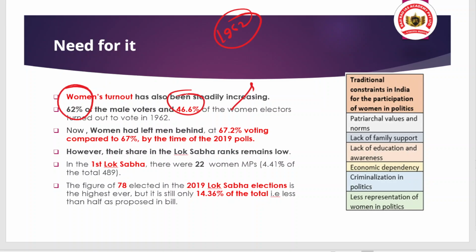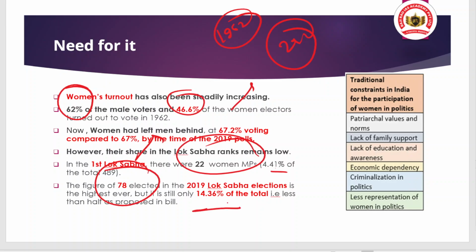We have to take a quantum jump, because only 22 women were MPs in the first Lok Sabha, about 4.4% of the total 489 Lok Sabha MPs. And even after so many years, in the 2019 Lok Sabha election, the number of women was only 78,